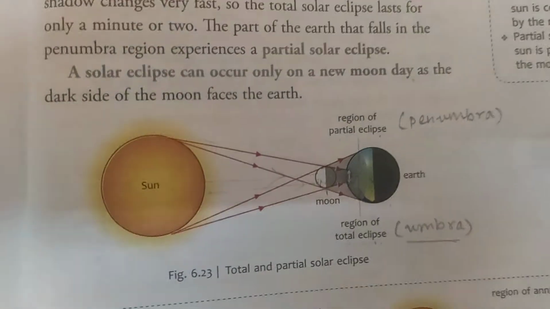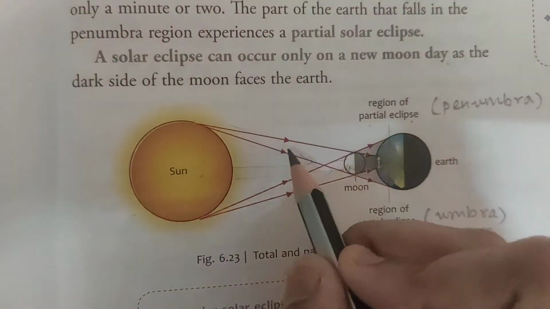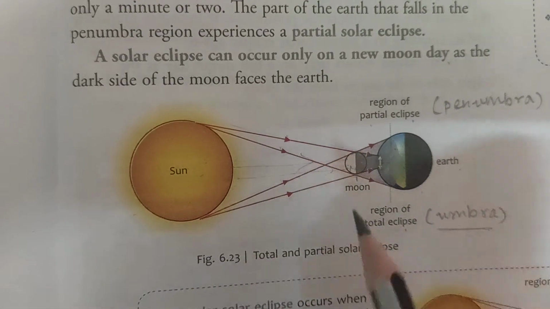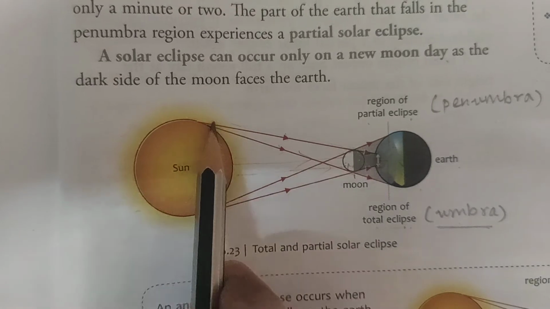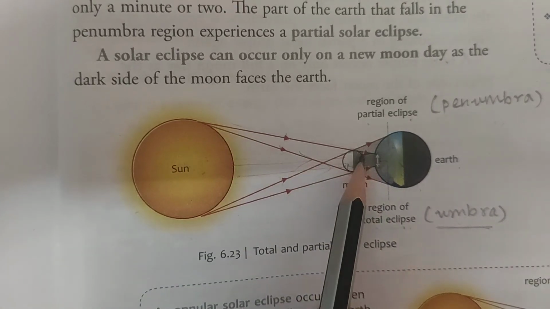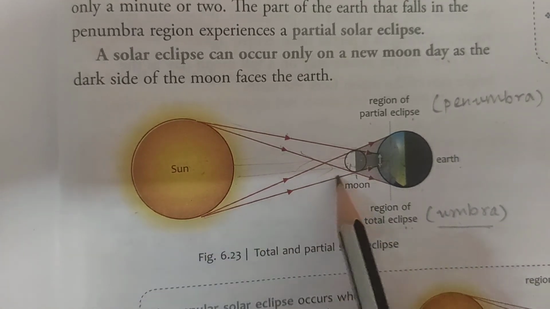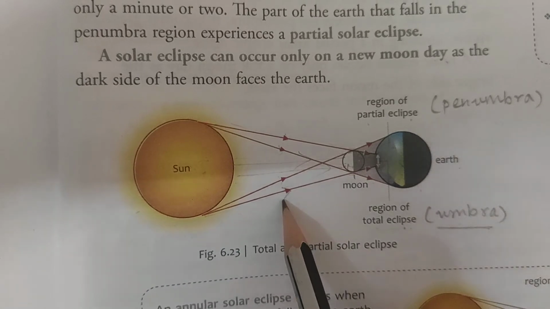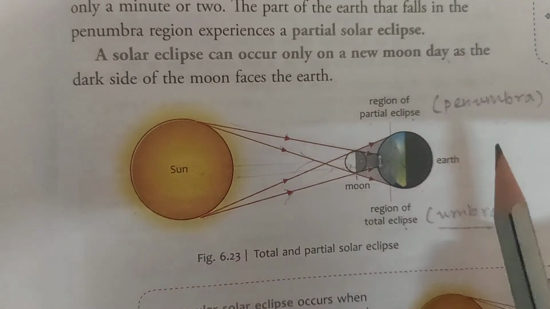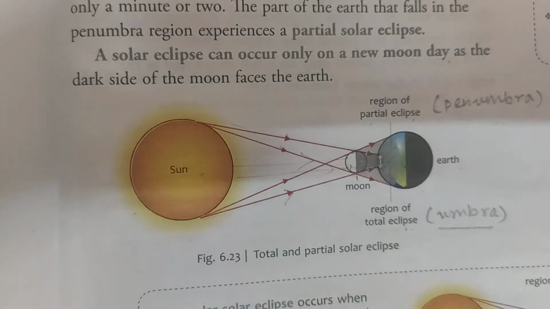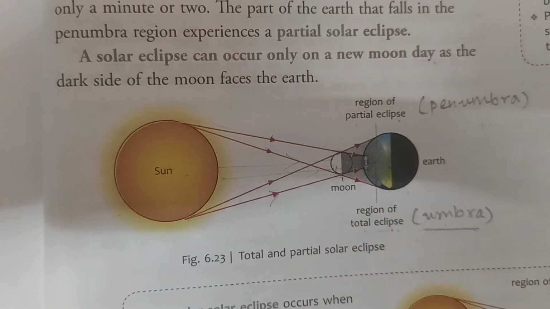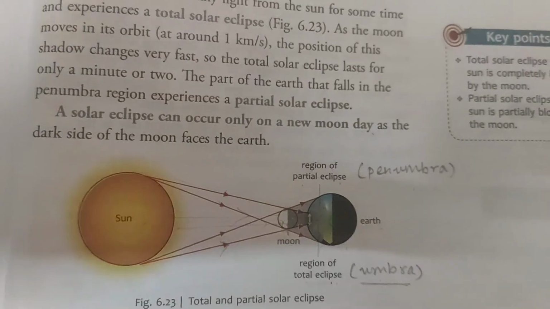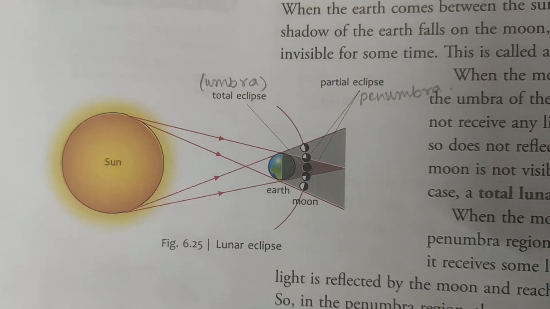Now, whenever you are drawing, don't forget to give these arrow marks. This means the light is traveling in this direction, from sun to earth. Light is traveling in this direction, so we are giving the arrow. Okay, don't forget to give it. So don't worry, I'll tell you one day to show this as classwork.